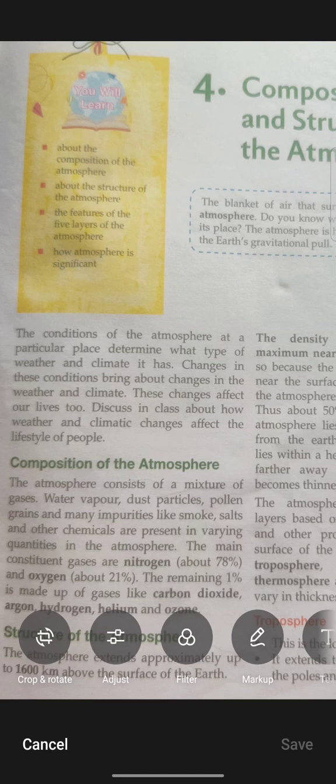A change in the condition brings a change in the weather and climate. If the atmosphere changes, then our climate and weather can also change. This change affects our lives too. Discuss in class how weather and climate change affect the lifestyle of the people. The atmosphere plays a very important role in human life.